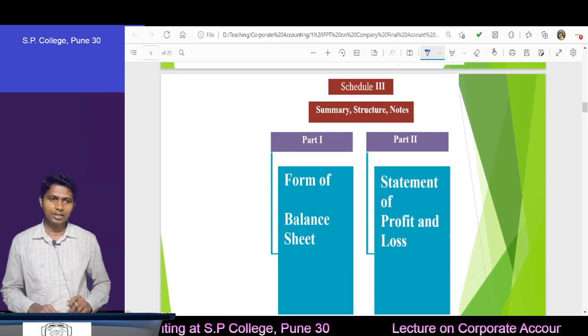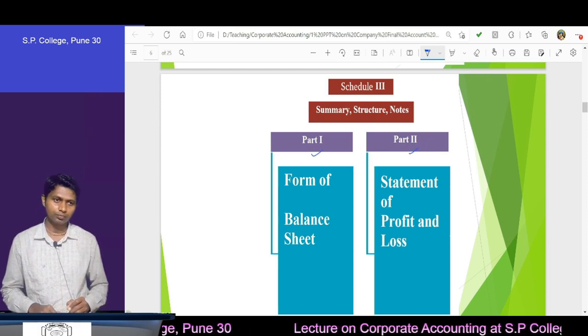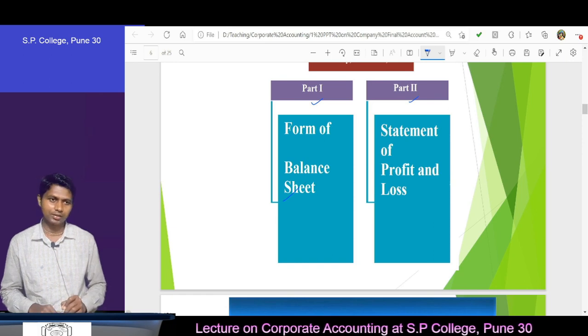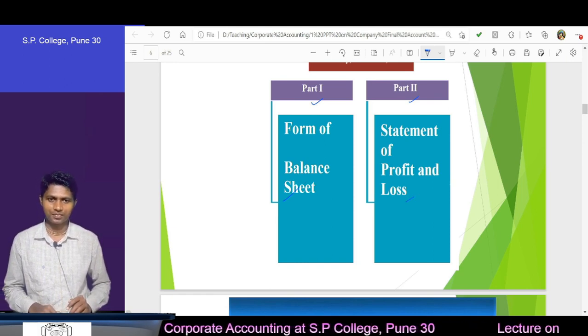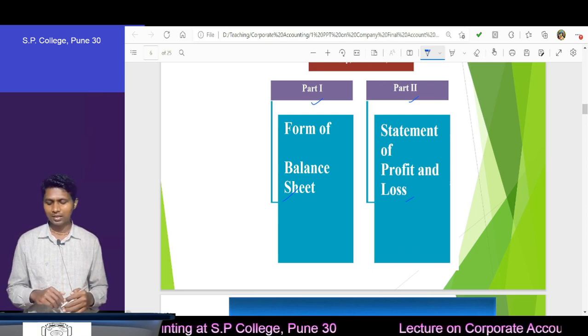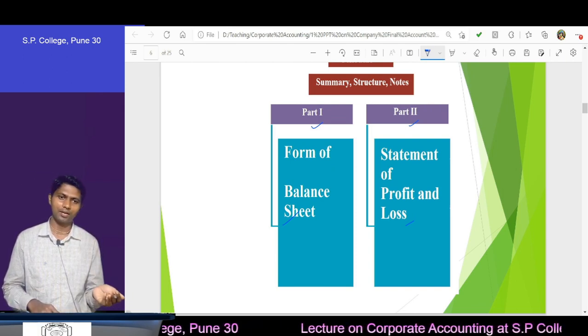Then what is there in Schedule 3? In Schedule 3 we have Part 1 and Part 2. Part 1 talks about the balance sheet and Part 2 talks about the profit and loss. Generally we prepare the profit and loss first and then the balance sheet, but in this Schedule 3 we have the balance sheet first and then the profit and loss.